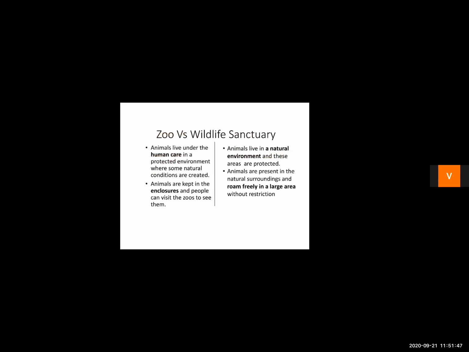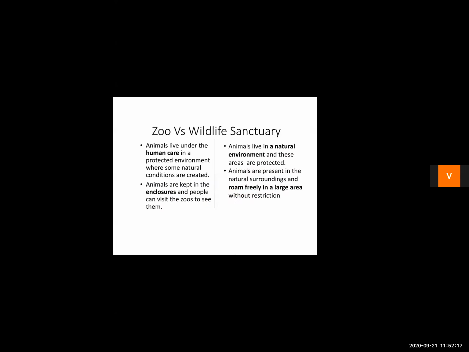Second point, in zoo, the animals are kept in enclosures. They are kept in caves, right? But in wildlife sanctuaries, the animals are free to roam in a very large area without any restriction. And moreover, zoo is an exhibition of animals where the humans interfere. But in wildlife sanctuaries, the interior of the wildlife sanctuaries, the human interference is not allowed here.